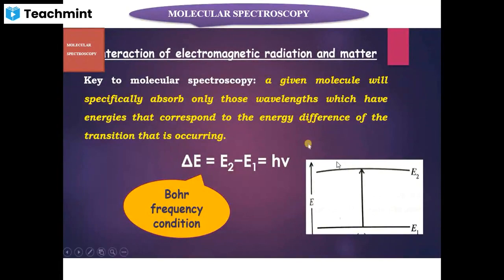If the frequency of the electromagnetic radiation matches with the energy difference, delta E is equal to h nu, then that frequency component will be absorbed by the molecule, atoms or ions. So this is the key point or essential condition in molecular spectroscopy, and the condition delta E is equal to h nu is often referred to as the Bohr frequency condition.